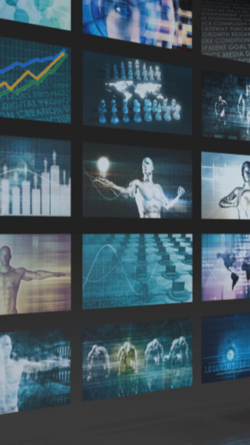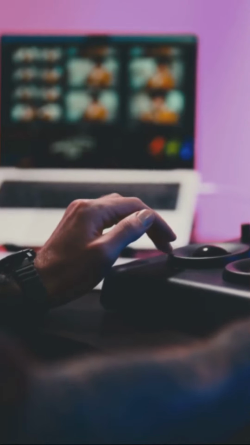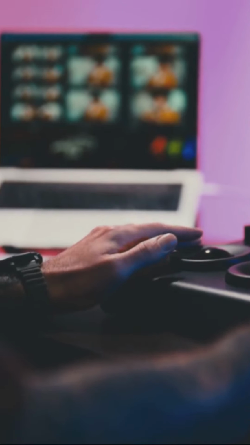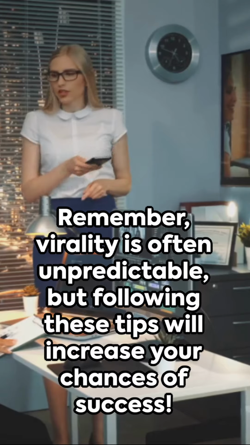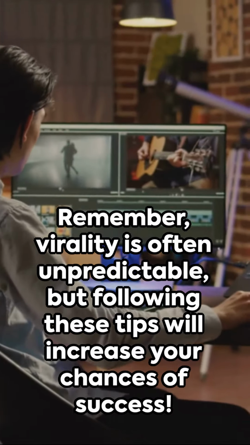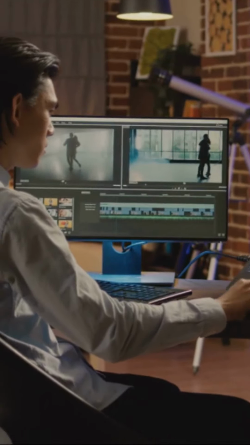Analyze performance. Use platform analytics tools to understand what works and what doesn't. Adjust your strategy accordingly. Remember, virality is often unpredictable, but following these tips will increase your chances of success.